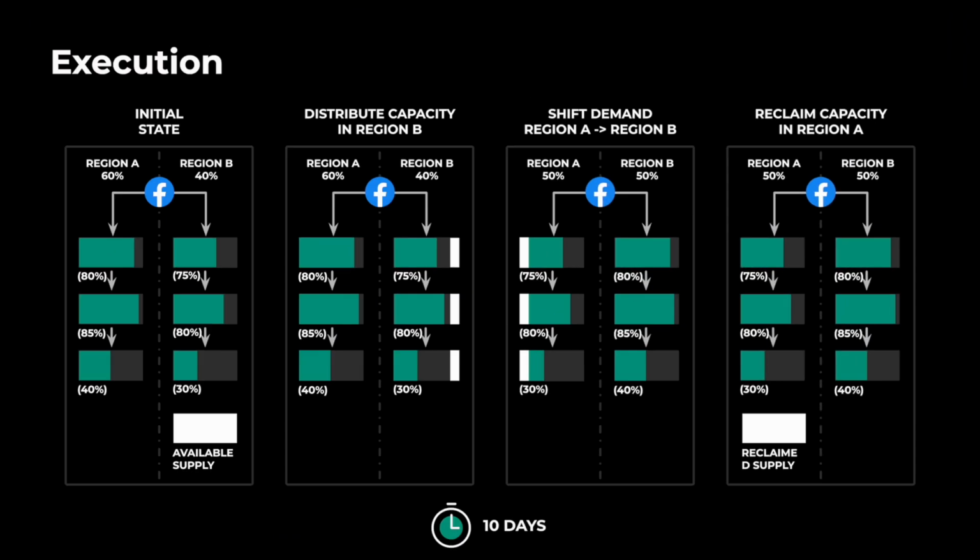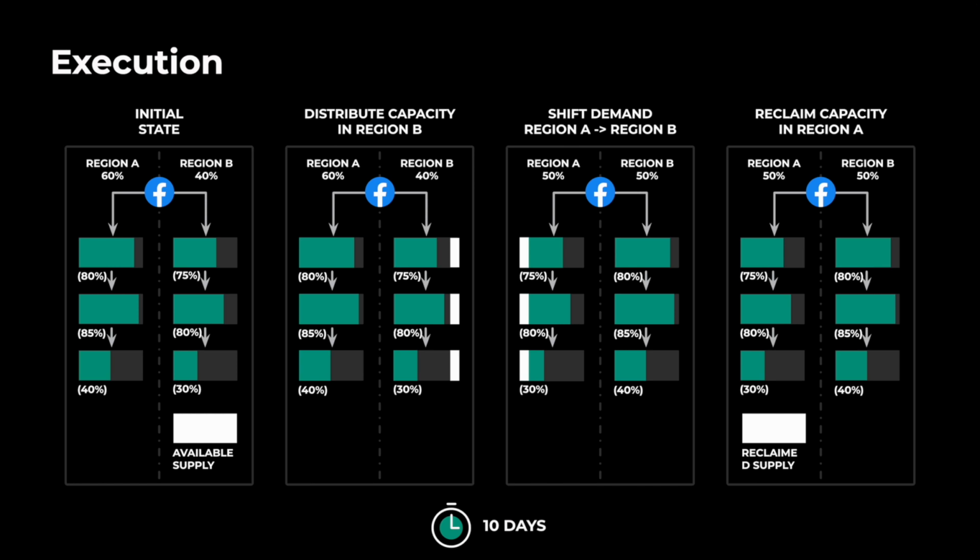Grouped into three categories: capacity upsize, traffic shift, and capacity downsize. In this diagram, we can see the initial state of two regions with some available supply in region B. Say, for example, our plan shifts traffic from region A to region B for a more even distribution. First step is to upsize region B, allocating the available spares.